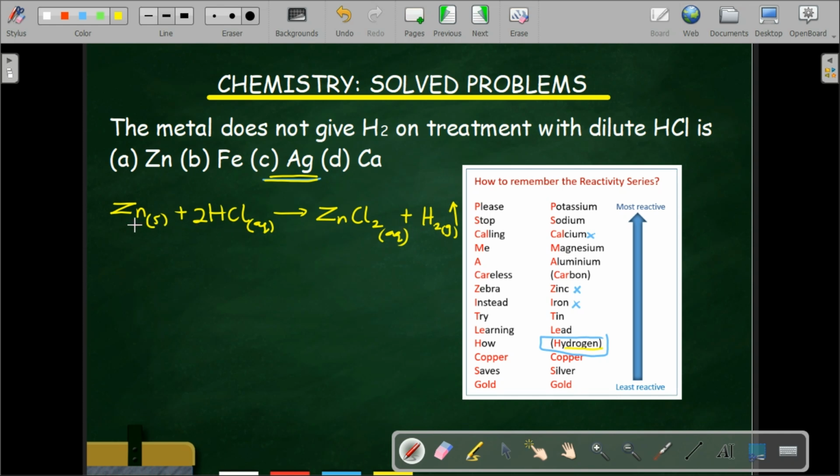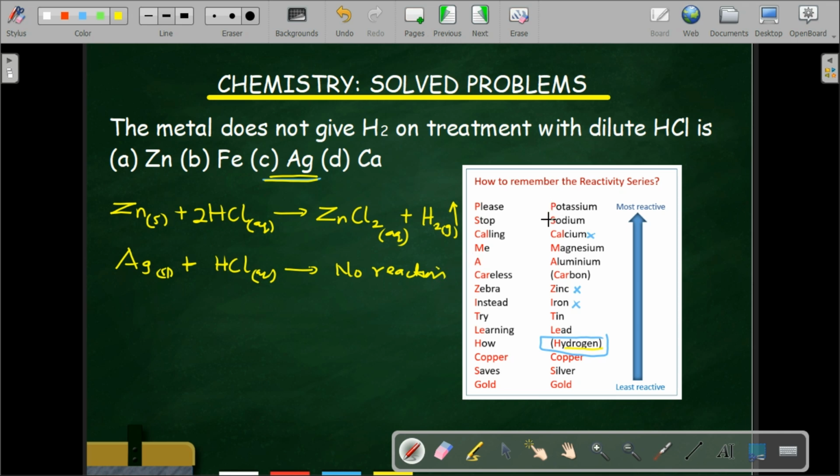Similarly, Fe also reacts with acid to form its corresponding salt, and hydrogen gas is given off. Calcium also does the same thing. However, when silver is combined with hydrochloric acid, we are going to have no reaction.